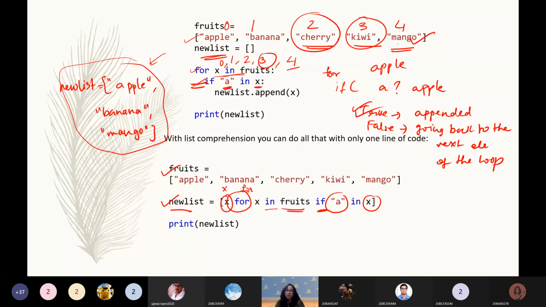So this will automatically make the system understand that, okay, this is our control variable. We have to traverse the control variable in the list. And again, if in the list this is present, we have to add it to this new list, print new list. This is all list comprehension is about. Compression of code, writing lesser code, writing cleaner code. So instead of using indentation over here for the for loop and if, you are solving the problem in only one line. That is the benefit of list comprehension. Similarly, we have dictionary comprehension as well.